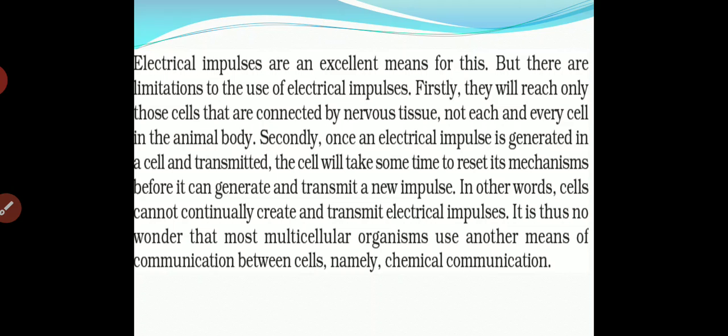So, if we talk about the cell, it will take a little bit more time. If we want to generate electrical impulses, then the cell will take a lot of time to create a new electrical impulse. So, multicellular organisms use which type of communication? Chemical communication, due to which the response will be faster. Rapidly it gets responded. Okay, so we are talking about that only.